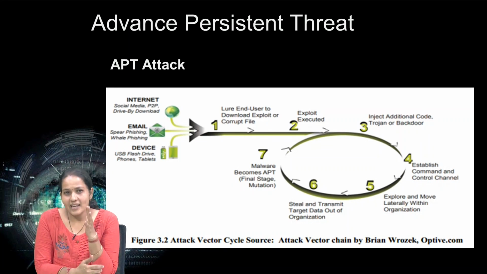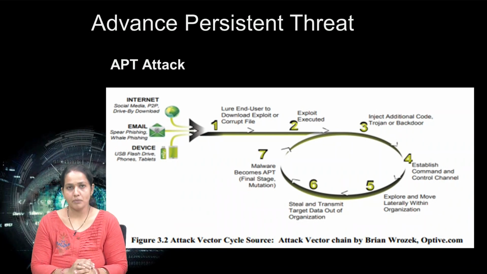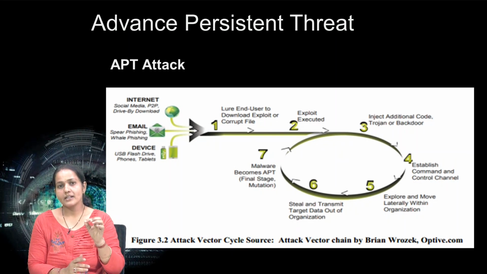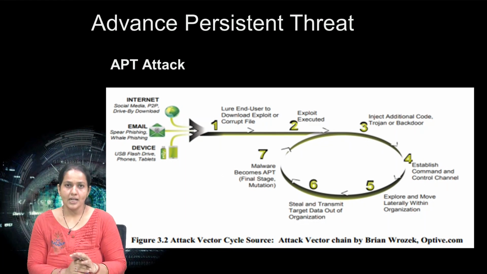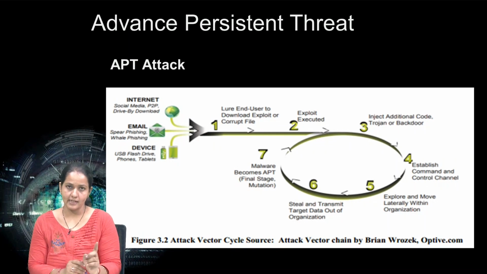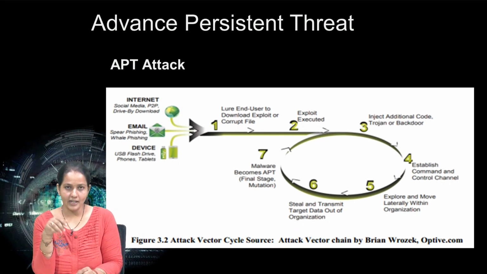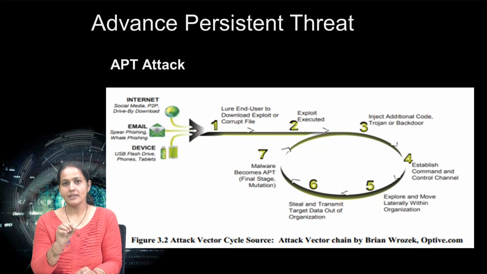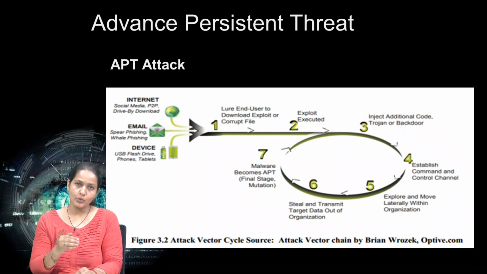First, there are the different vectors we have seen through which the attacker can perform the attack: the internet, email, or any device, through which the attacker gets entry. The first stage is that an authorized user of the network downloads an attachment or gives access to a resource to another user. If a malicious attachment arrives by email, the user will download it.